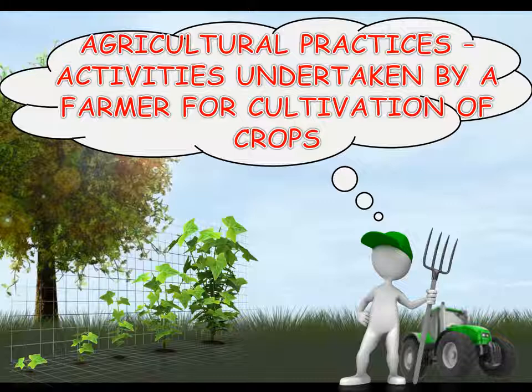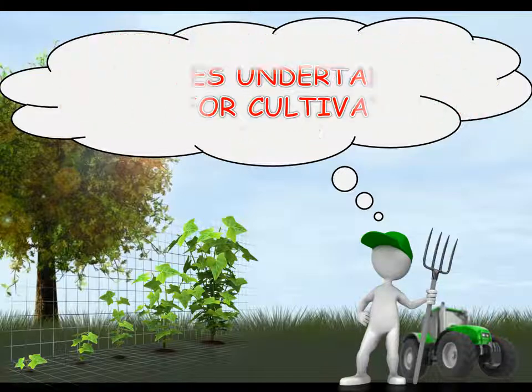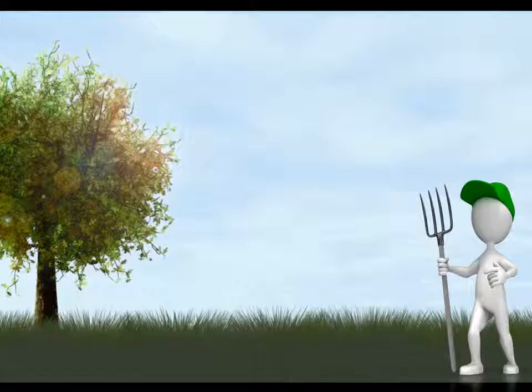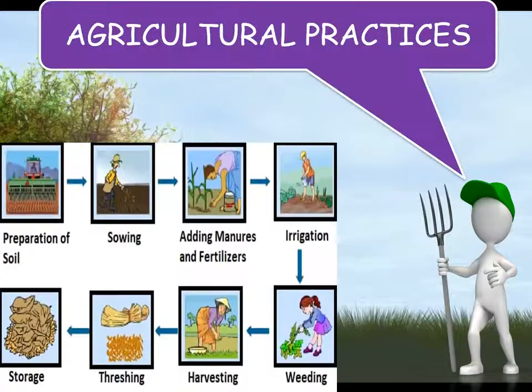Agricultural practices: activities undertaken by a farmer for cultivation of crops. These include preparation of soil, sowing, adding manures and fertilizers, irrigation, weeding, harvesting, threshing, storage.